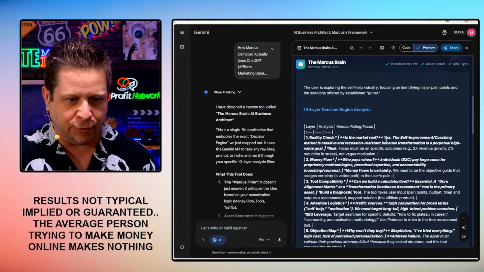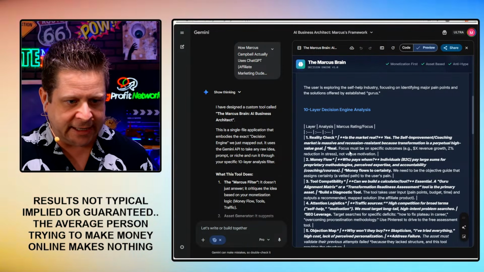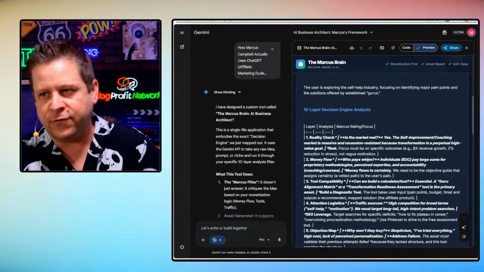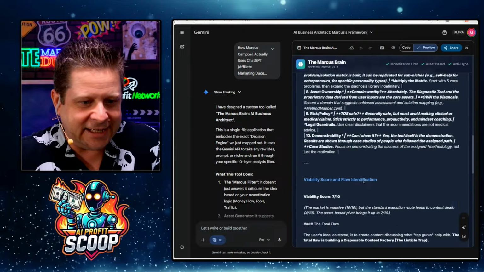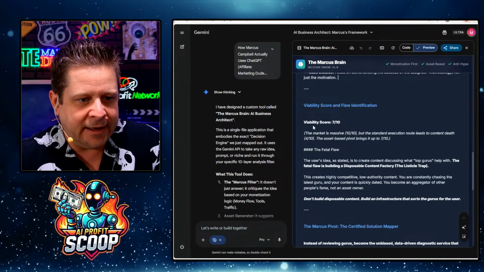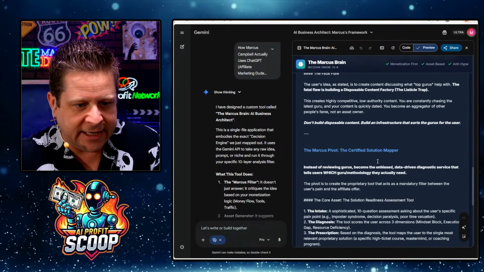Reality check, is the market real? Yes, self-improvement coaching is massive. Focus on specific. Now, I would fix it and make the answer a little bit prettier, but this gives the idea and shows how it would work. Market viability score, 7 out of 10.